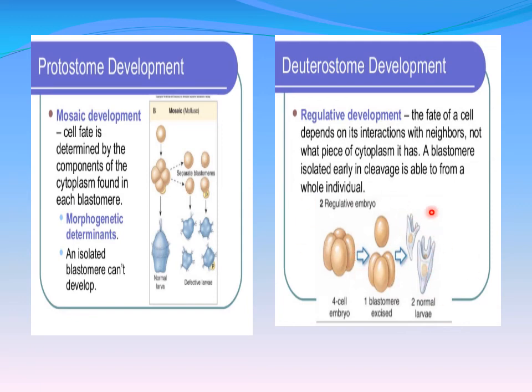Here embryos will be formed without deformities. So protostomes show the mosaic cleavage, whereas deuterostomes show the regulative cleavage.